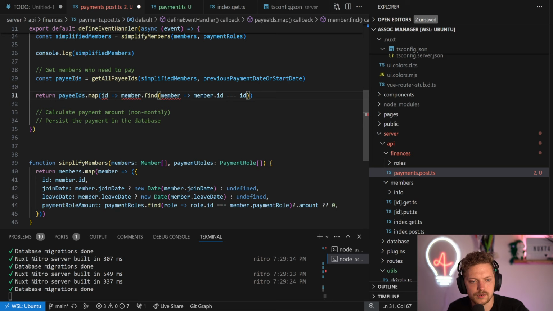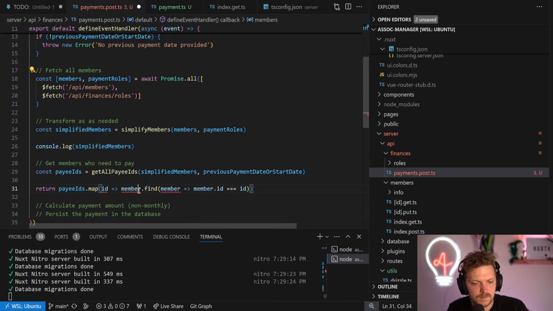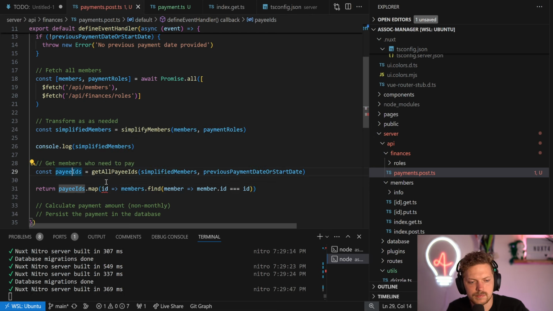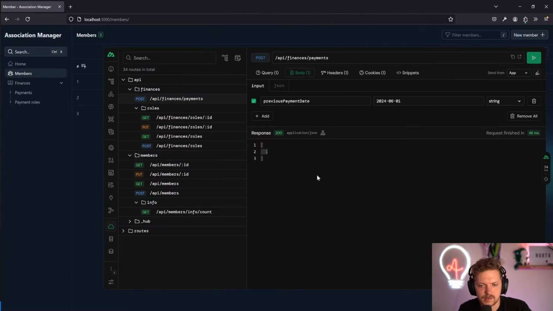Member.find, whatever. We can reverse it. It shouldn't be any though, but just because TypeScript is acting up. That should be okay. If we redo the whole call.